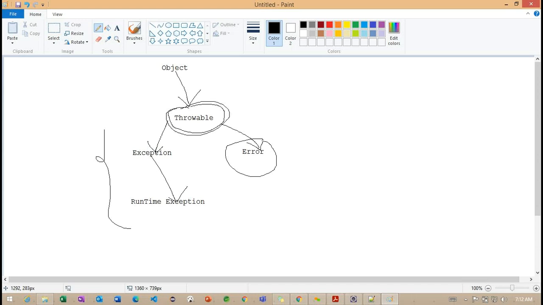Okay, so back to here. Now we understand here. One branch is headed with the Exception, and the Exception has a sub branch which is RuntimeException, and another branch we already identified is Error. So basically, this Error branch is going to define the exceptions that are not expected to be caught under normal circumstances. Getting the point.